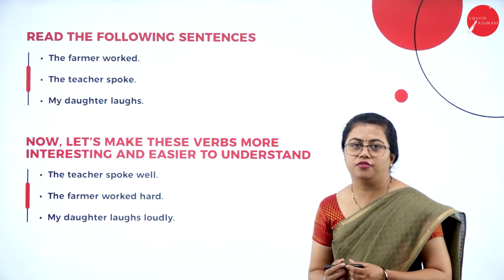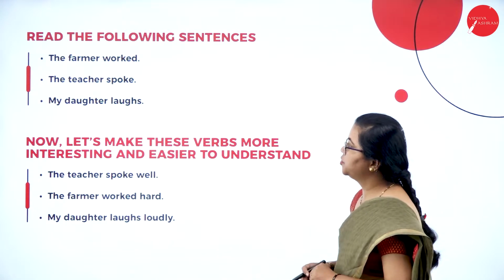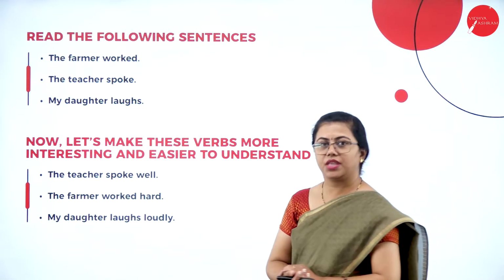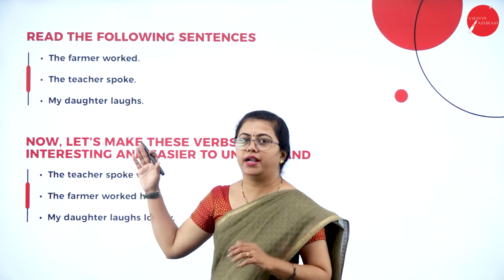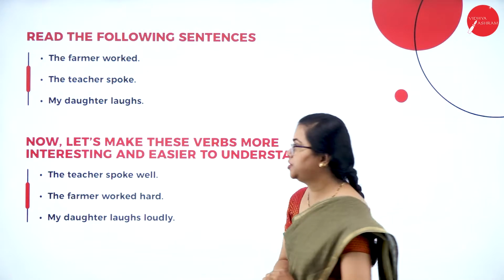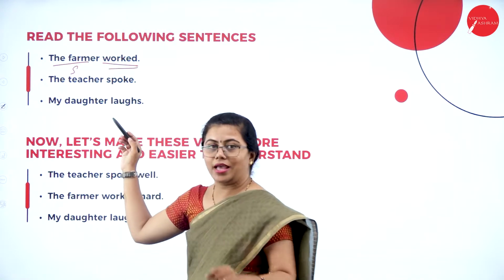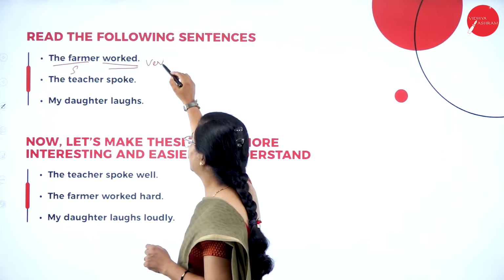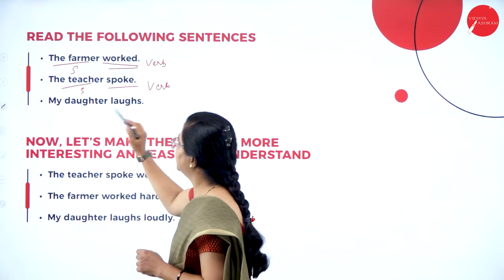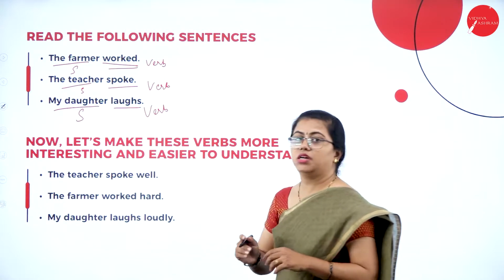So you can read a few sentences that are given on the board here. The farmer worked, the teacher spoke, and my daughter laughs. So here you can identify a few verbs, isn't it? There is a subject, there is a verb, and of course there can be an object in the sentence. That is optional. Here the farmer is the subject and worked, that is the action word, is the verb. Similarly, the teacher is the subject and spoke is the verb, and in the third sentence my daughter is the subject and laughs is the verb. So we have seen the verbs in the sentences.